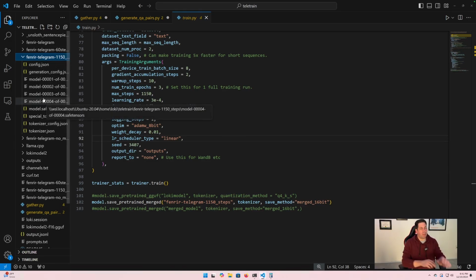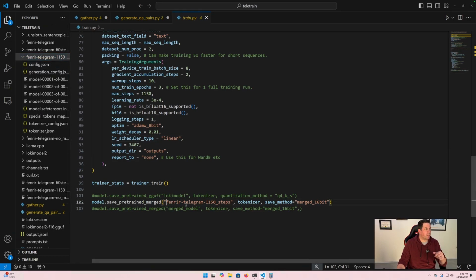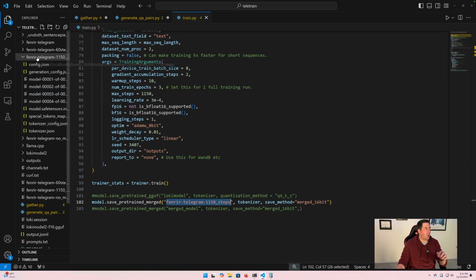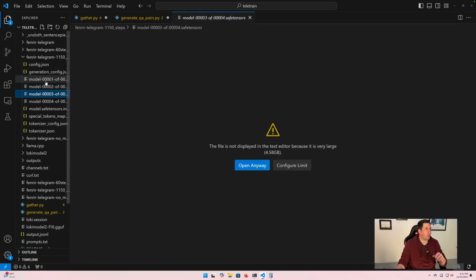So I mentioned before that there's different formats in which models are stored. One of the base formats is called safe tensors. So if we look at our output, because when you're doing this, you're basically telling it the output folder, and so it puts all that in this folder, and you can see that there's safe tensor files, which are binary files, so it's not going to do anything.